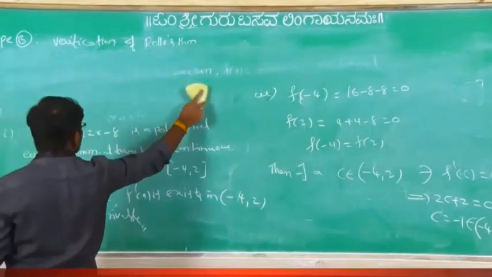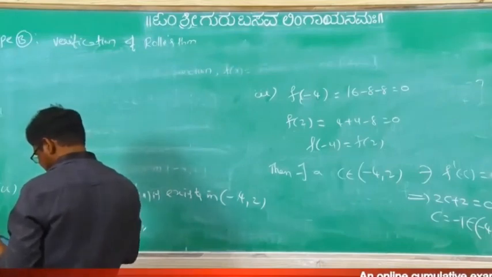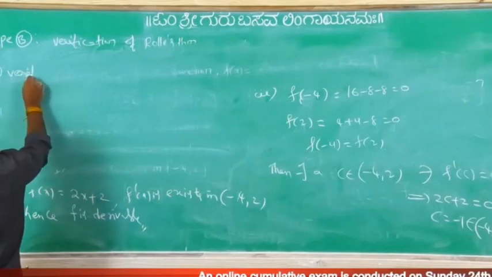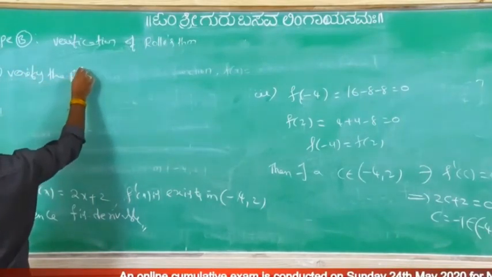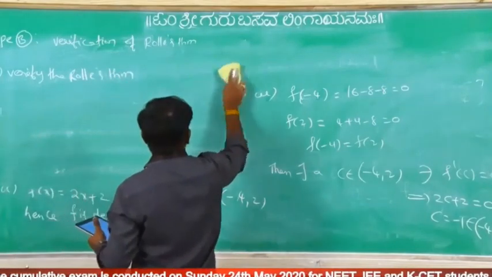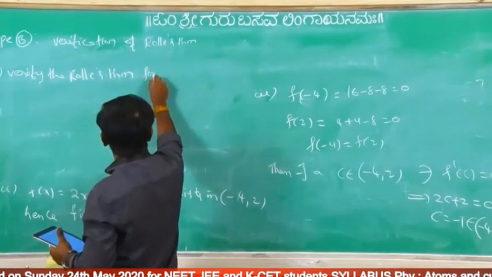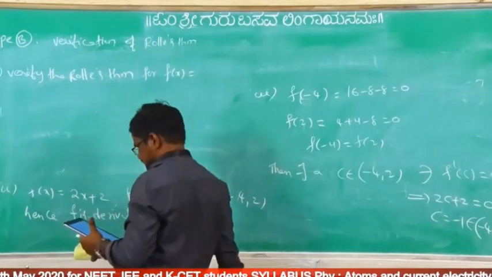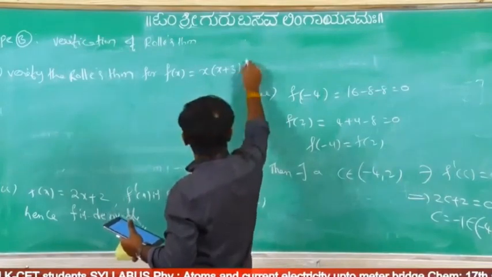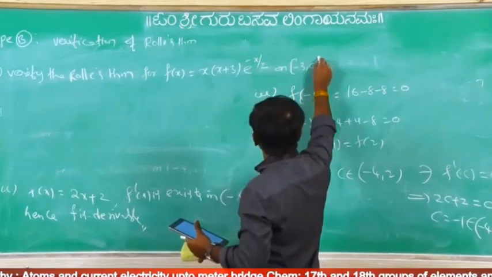So in this only, one more problem you try. Verify the Rolle's theorem for the function f of x equal to x into (x plus 3) e power minus x by 2 on closed interval minus 3 comma 0.